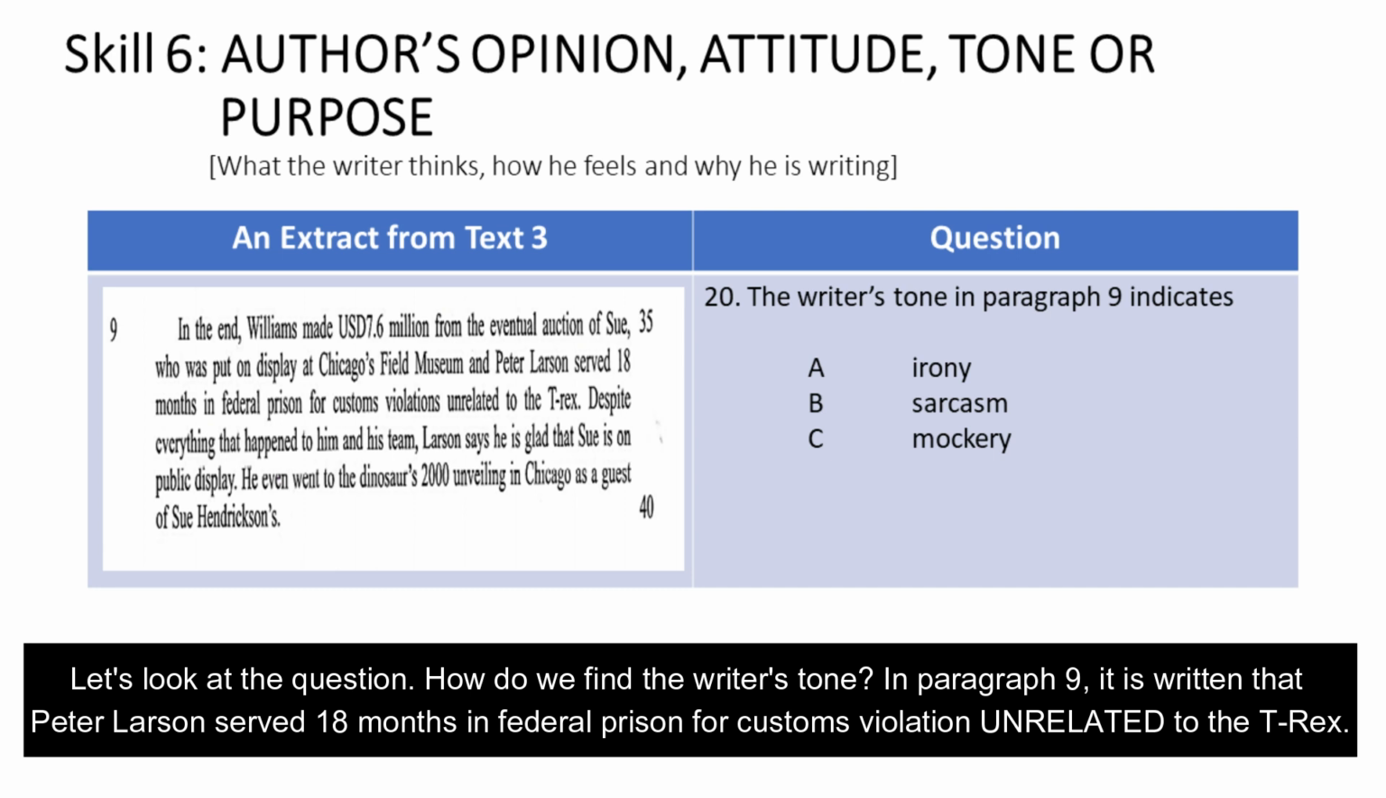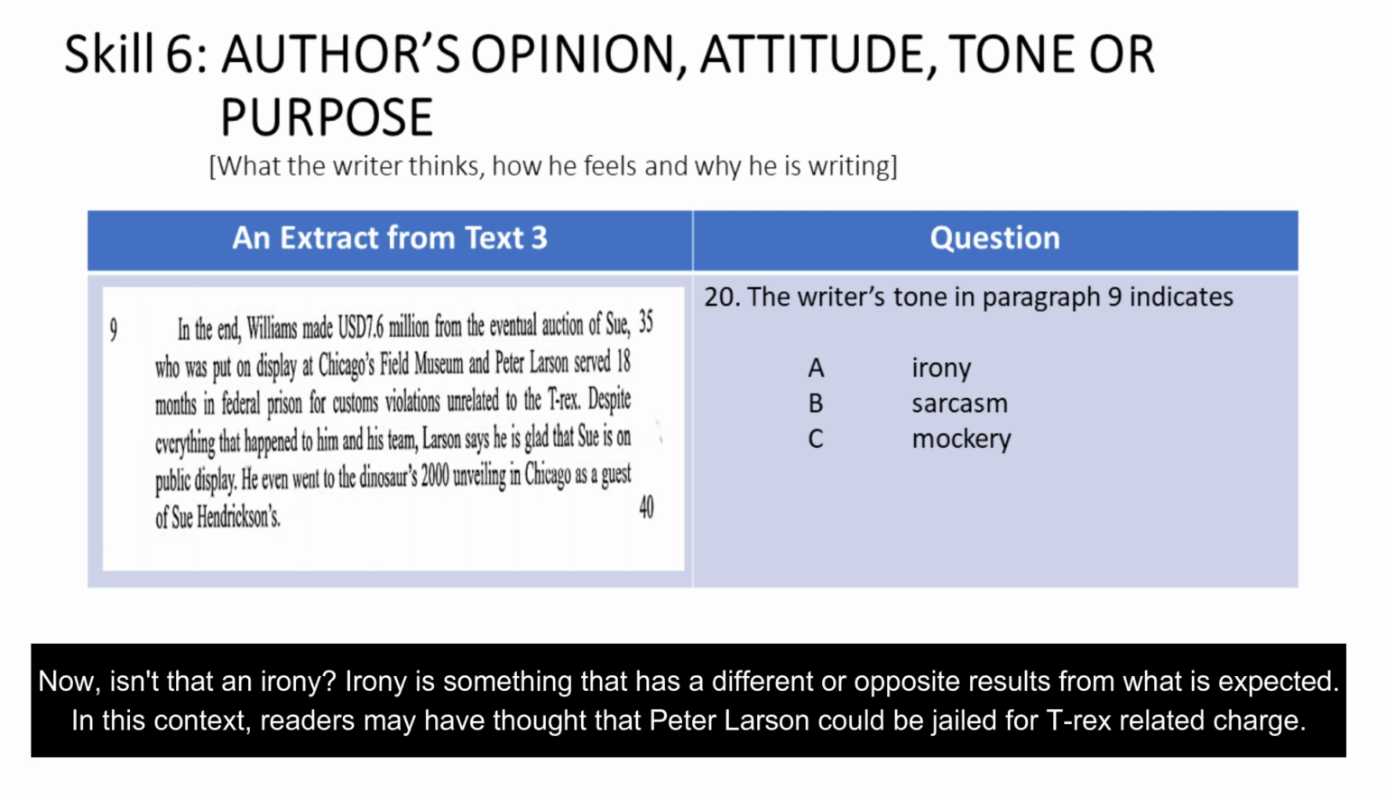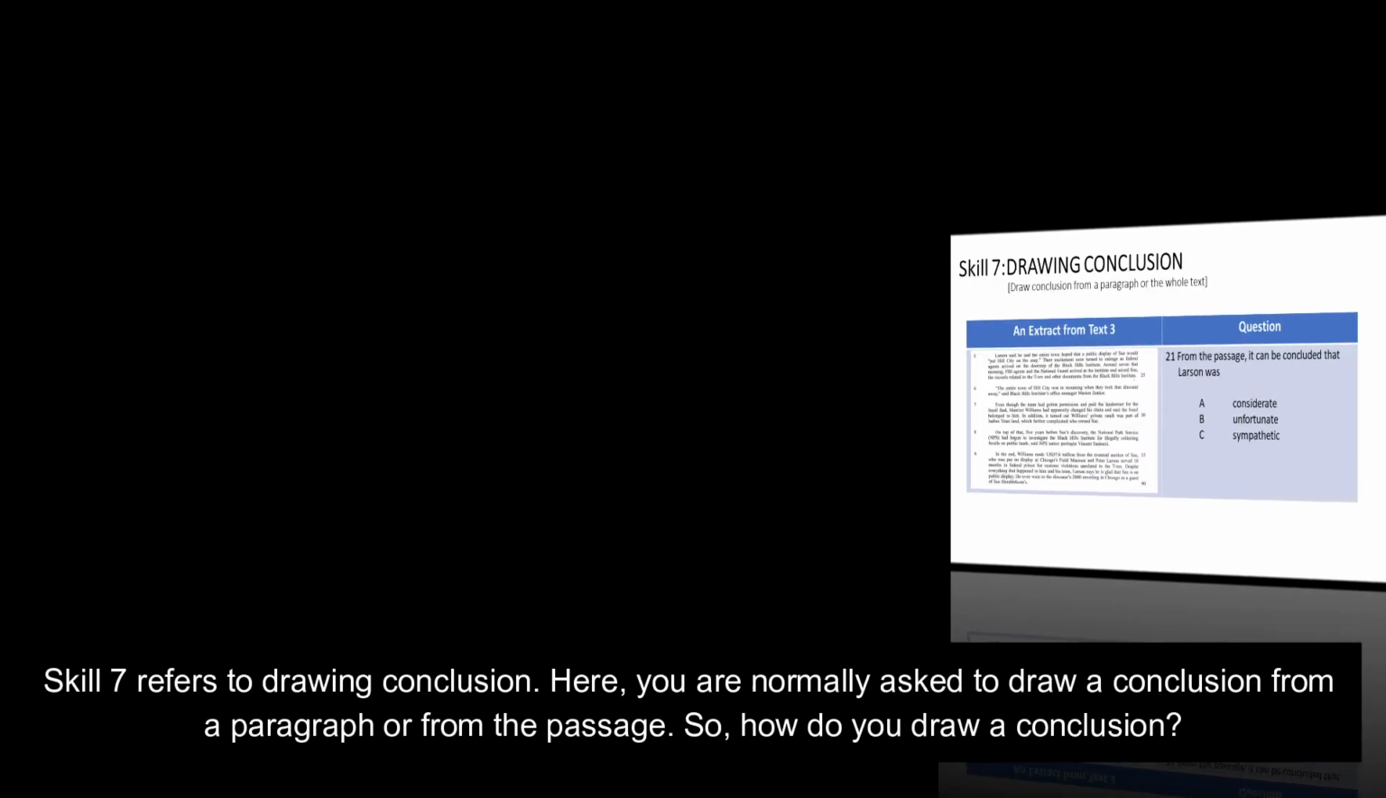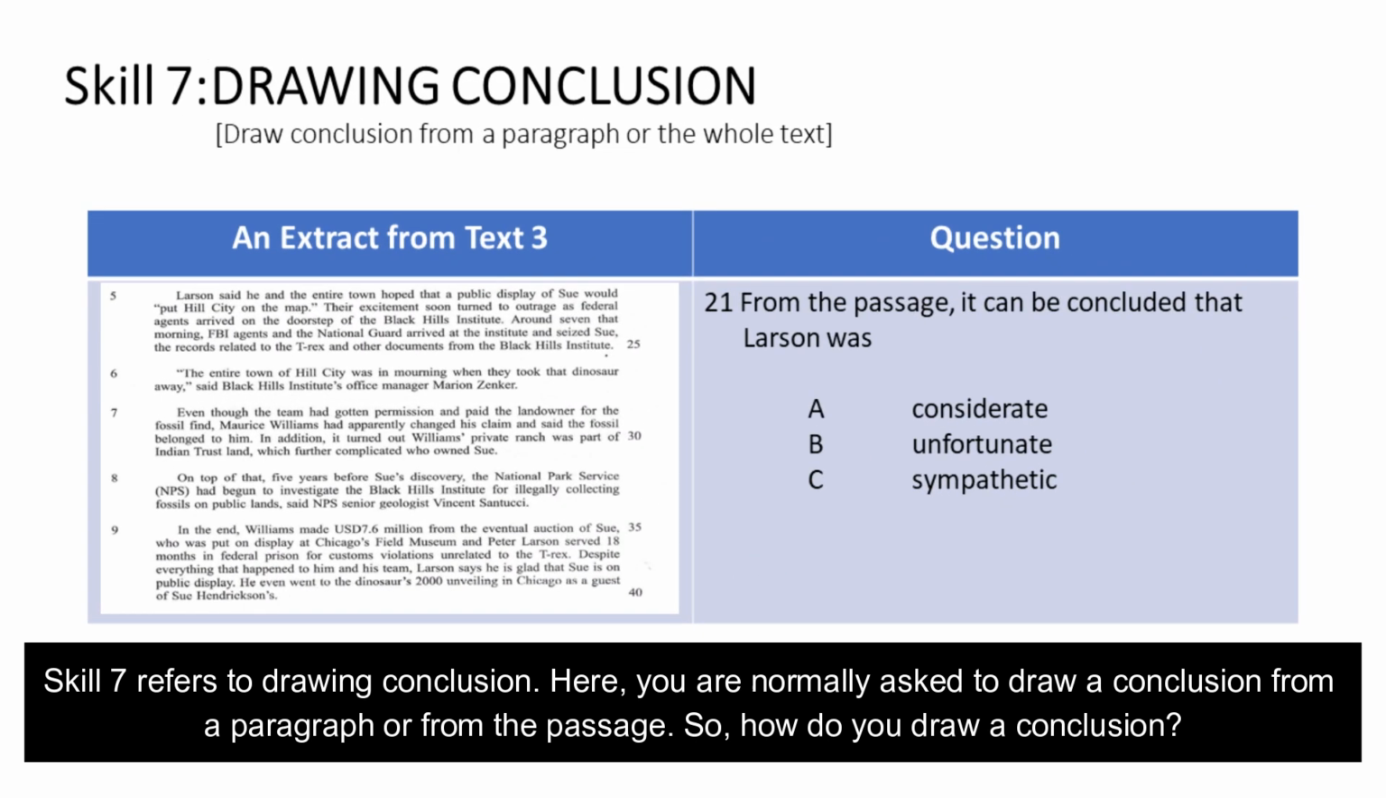In paragraph 9, it is written that Peter Larson served 18 months in federal prison for custom violation unrelated to the T-Rex. Now, isn't that an irony? Irony is something that has a different or opposite result from what is expected. In this context, readers may have thought that Peter Larson could be jailed for a T-Rex related charge. So, the answer is A, irony.